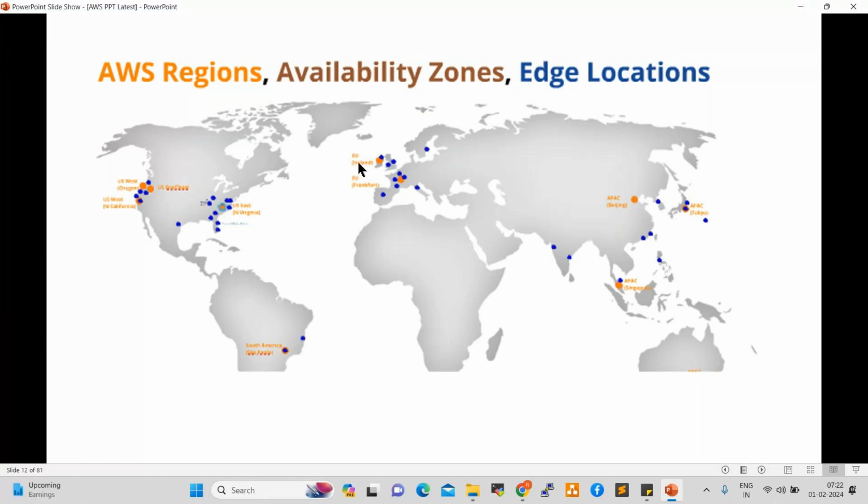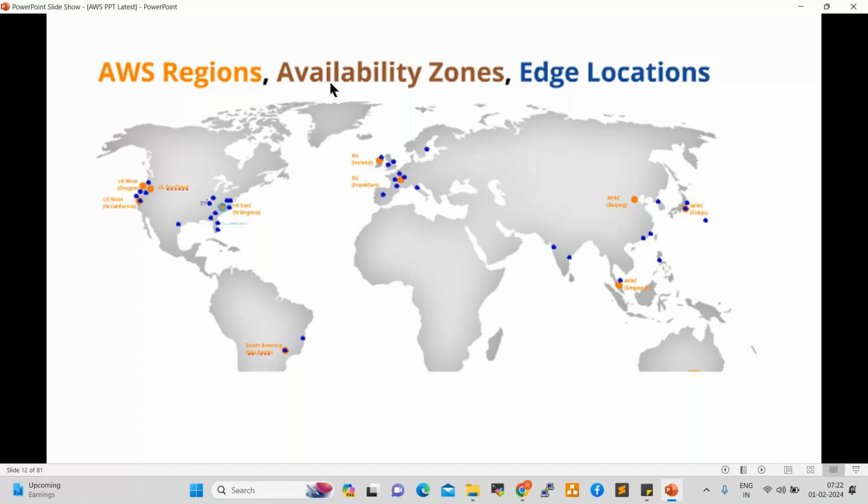So next one, availability zones. An availability zone is also a data center. But availability zones, we can say, are DR, disaster recovery data centers, right? So in case one zone is down, another zone will take care of the resources. In the Mumbai region, we currently have four zones. Region is the primary data center.